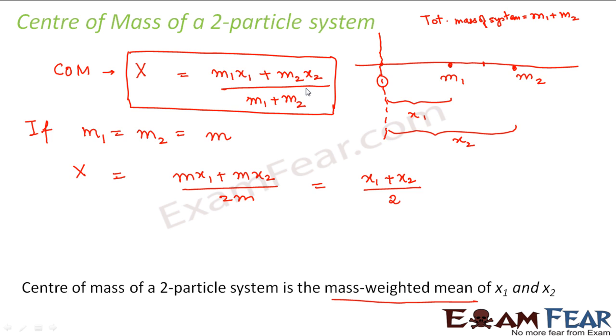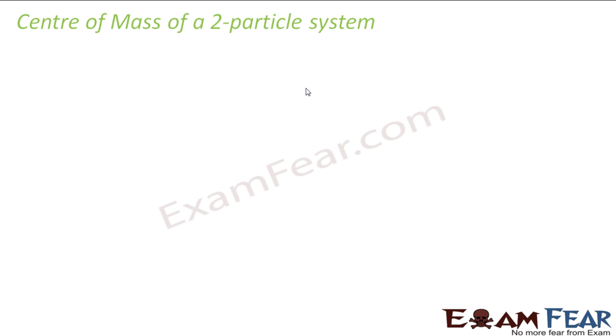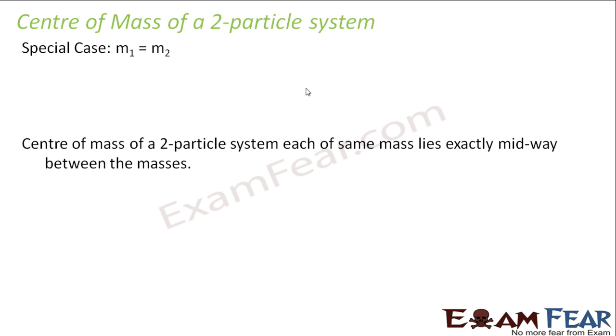Before moving to the n-particle system, let us discuss the special case when M1 is equal to M2. In this case, X is equal to x1 plus x2 divided by 2. So the center of mass of a two-particle system, each of the same mass, lies exactly midway between the masses.